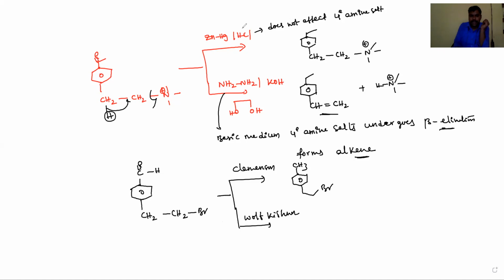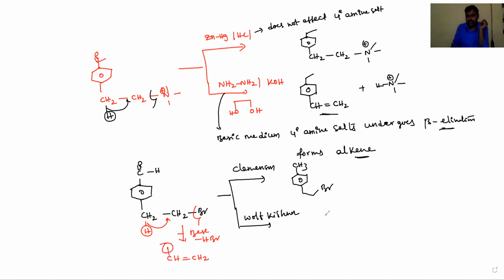this alkyl halide undergoes beta elimination reaction. Means this hydrogen and this bromine, in the basic medium, dehydrohalogenation will take place, converted into CH double bond CH2 will form, and the substance will be as it is.